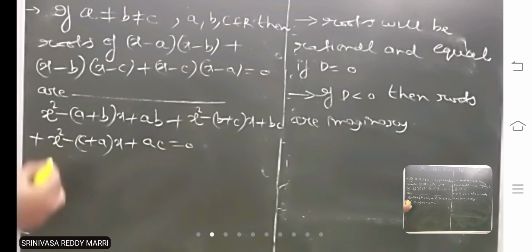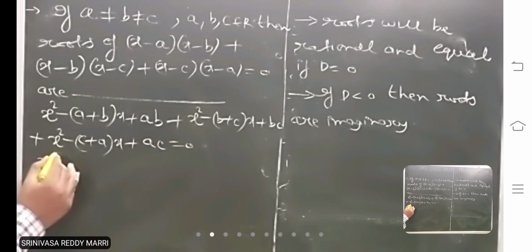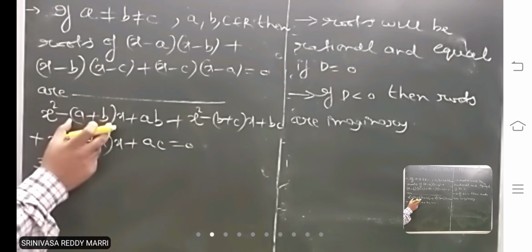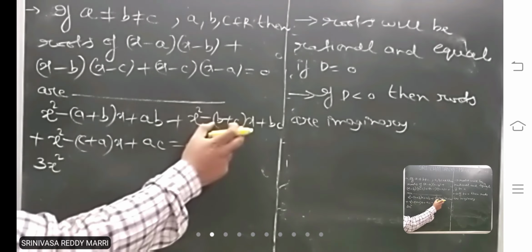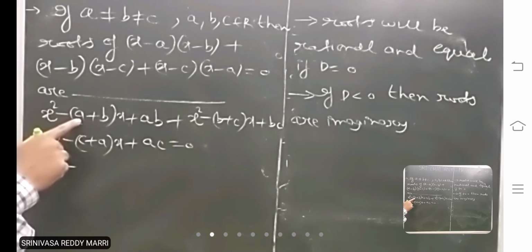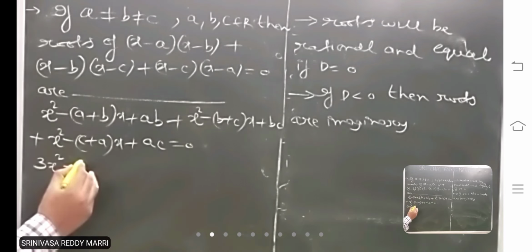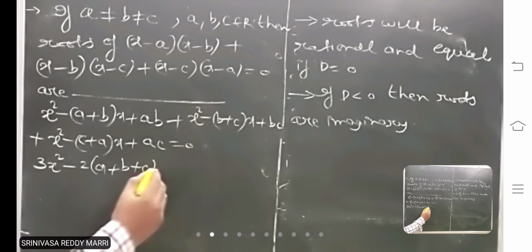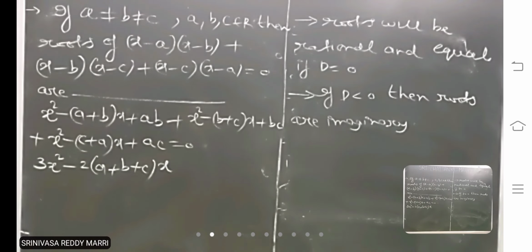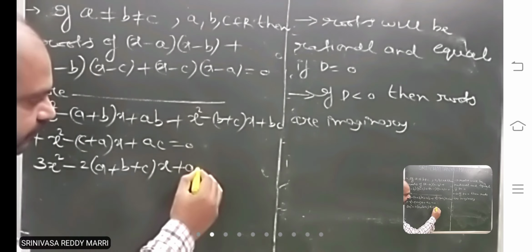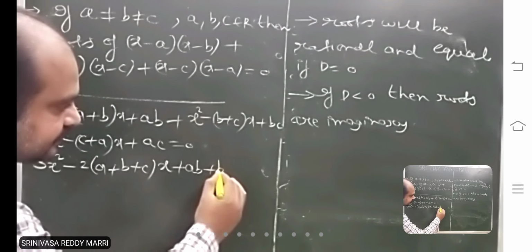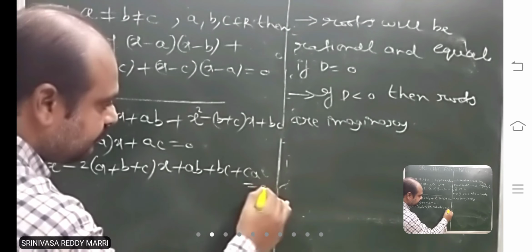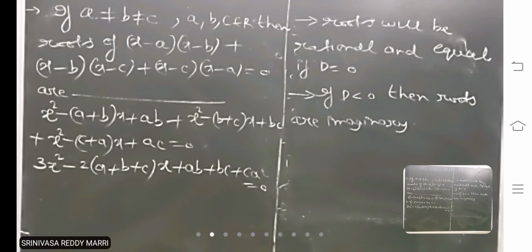Write this in the form ax square plus bx plus c. That means 3x square, and taking x common, minus 2 into (a plus b plus c) into x, plus the constant term ab plus bc plus ca equal to 0.